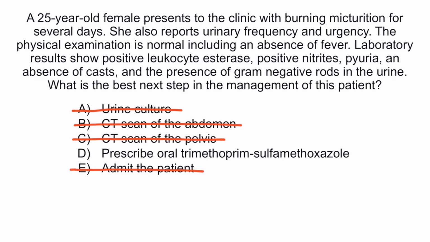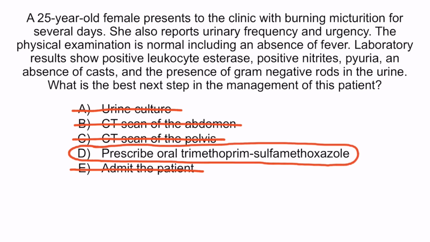E is incorrect because this patient is a young, healthy, stable female and her physical examination is normal. She is likely to respond to oral antibiotics on an outpatient basis and there is no indication for hospitalization. So again, the correct answer is D. Prescribe oral trimethoprim sulfamethoxazole. And that concludes this section.